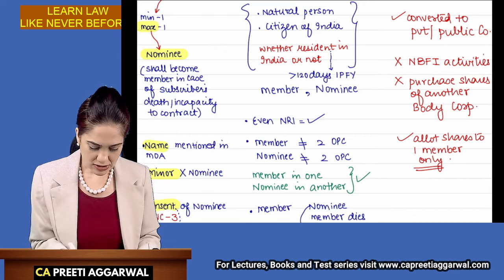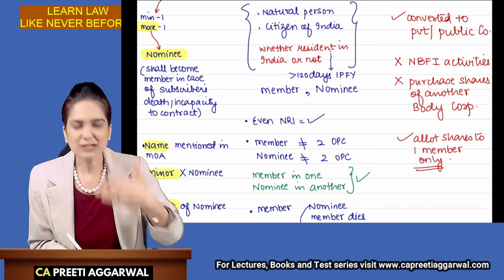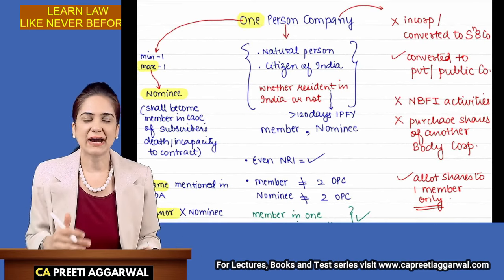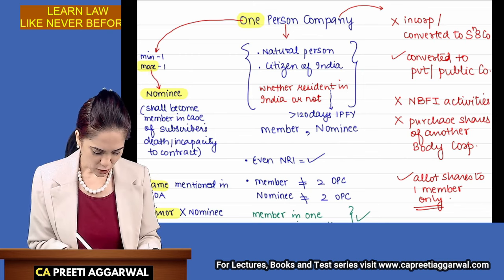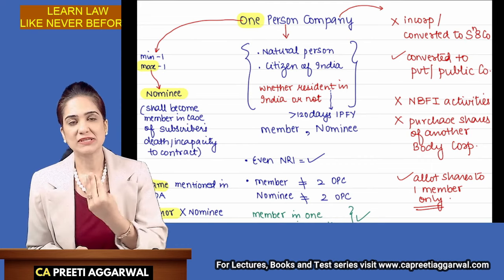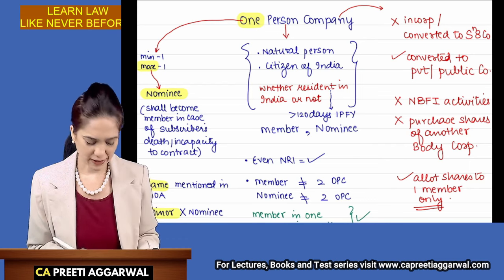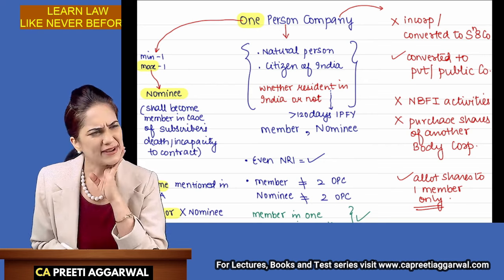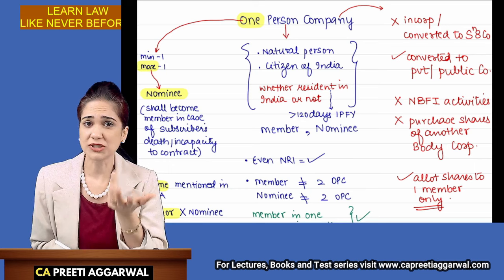Okay? So because maximum there's just one member, we need to make sure that there is perpetual succession maintained. Yes, it's a company. So how will you ensure that the company continues? We have a nominee. Nominee shall become the member in case the subscriber, that is the person who has started the company, dies or becomes incapable to contract. This nominee, how will I know who is the nominee appointed? It's a very logical question.